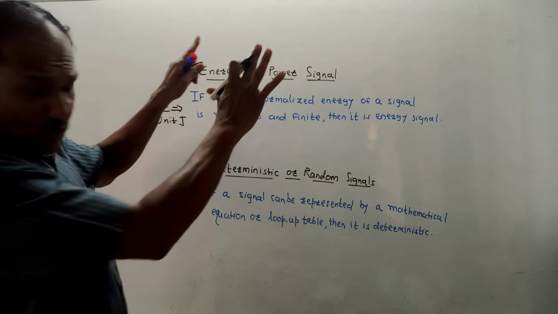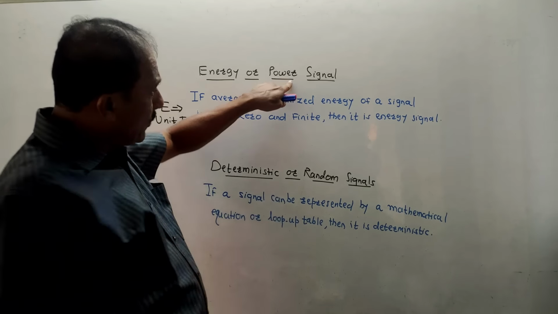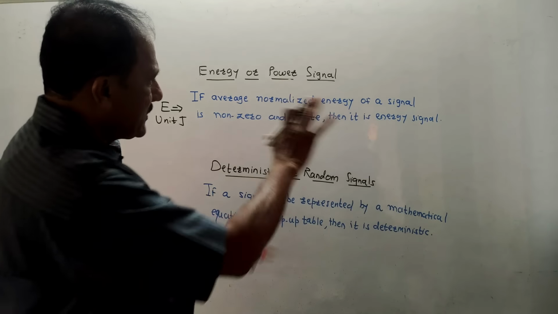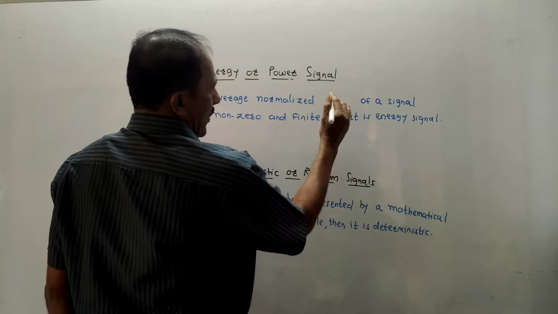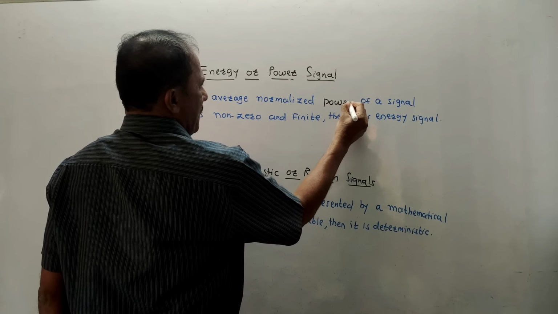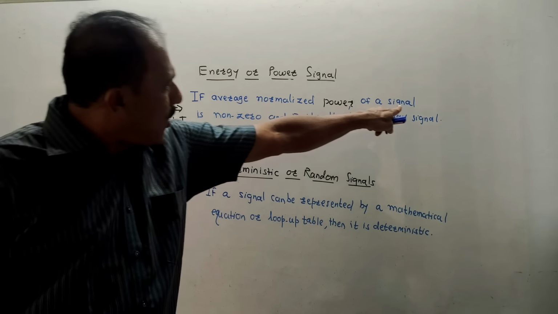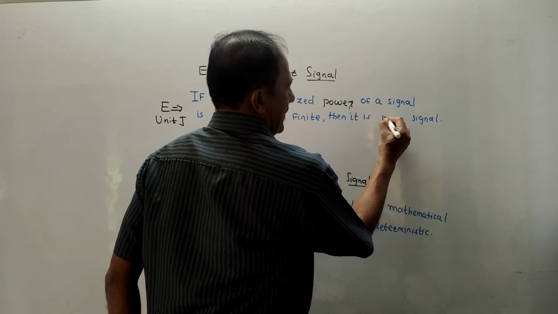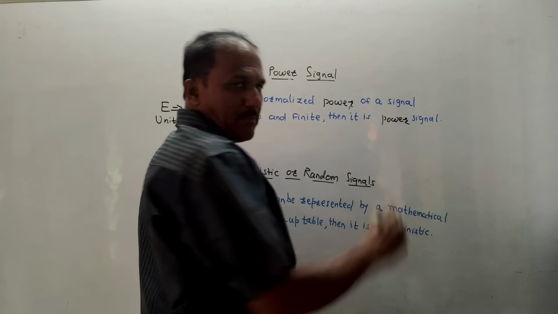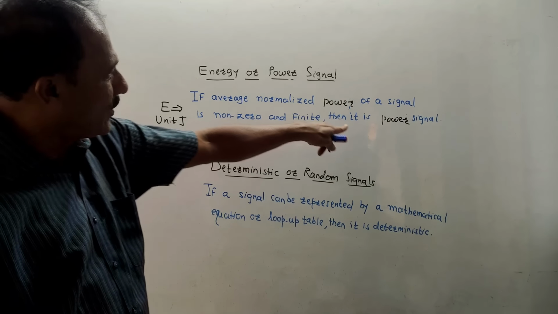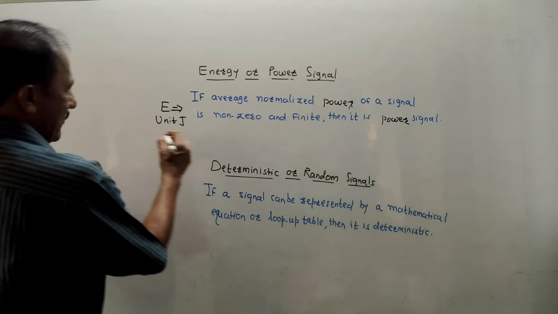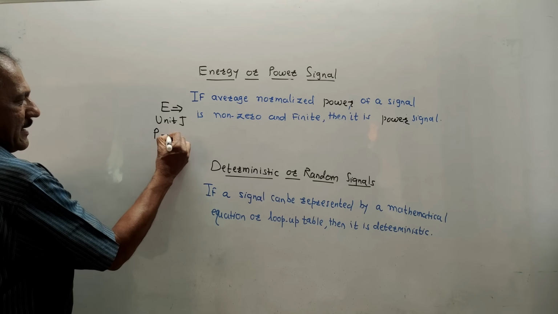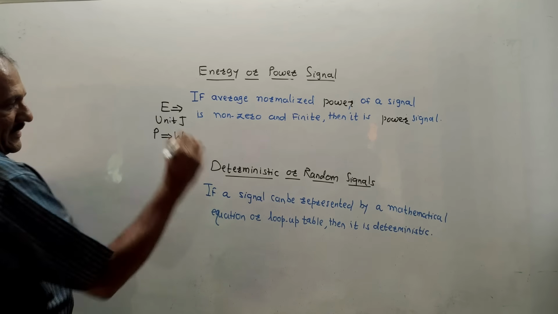Everyone is aware energy is denoted by E and its unit is joules. Now you just have to remember only one definition. If I want to write the definition of a power signal, just replace the word. If the average normalized power of a signal is non-zero and finite, then it is a power signal. Very simple. Just replace the word energy by power, and you will get the definition of a power signal. We know that power is denoted by P and its unit is watt.